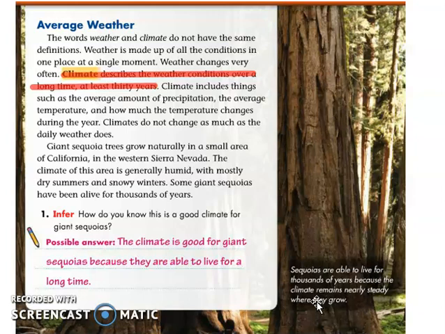So if the weather and then the climate change in that area, that will affect the growth of sequoia tree. Try to imagine if you swap the climate of Saudi Arabia and California. Do you think it will affect the growth of sequoia tree? Yes, of course, it will affect because, as I've said,